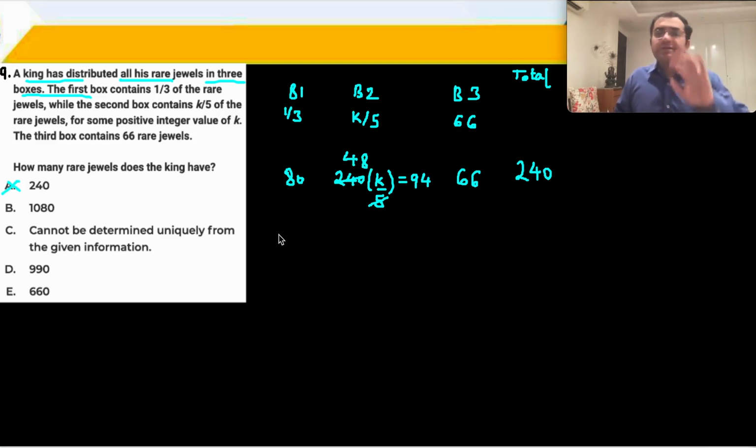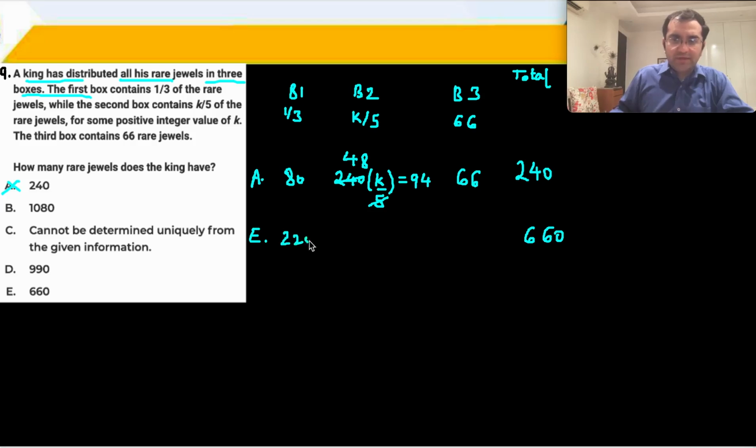Now you have to repeat this process quickly. So for example, after A part you can try anything, let's go to E part. You might have to try all the options because C part is saying cannot be determined uniquely, right? You might have multiple answers. So either you take a bit of risk with one value, or you quickly check all of the options. So if you have 660 here, its 1/3 is 220 over here and 66 over here.